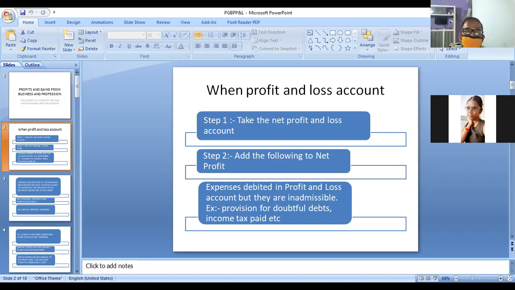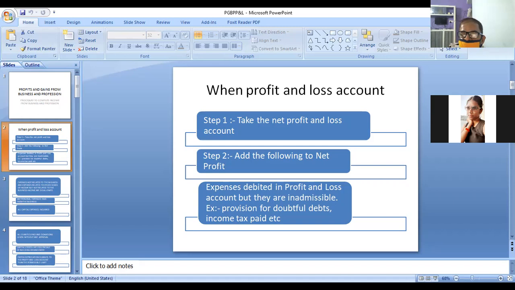Next expenses. Income tax. Is it a business expenditure? Given the material, does income tax come under business expenditure or personal expenses? It will come under personal expenses, not business expenditure.